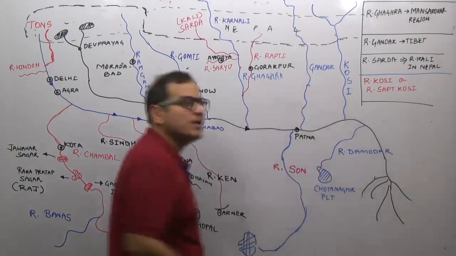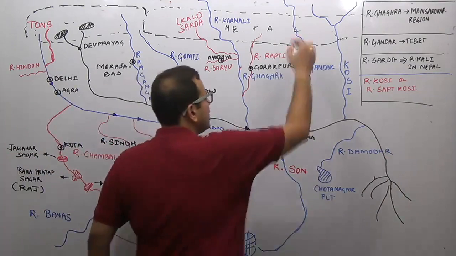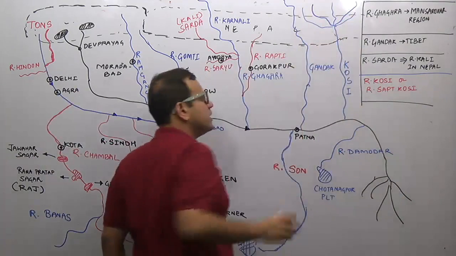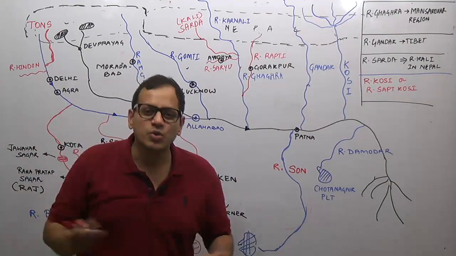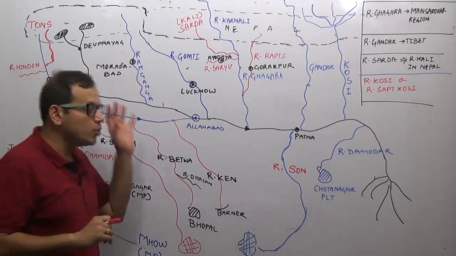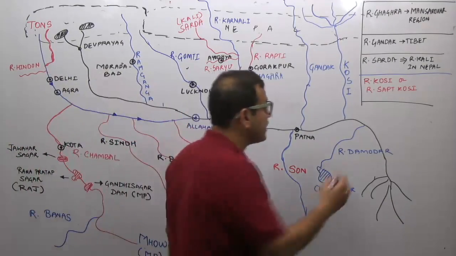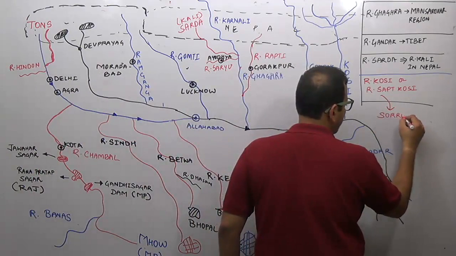Why Sapta Kosi? Because it is made up of 7 different head streams. Like the Ganga river is made up of 2 head streams, River Sapta Kosi is made up of 7 different head streams. What are these head streams? You do not have to do that in detail. You just remember River Kosi, it enters India, and River Kosi is known as the sorrow of Bihar.